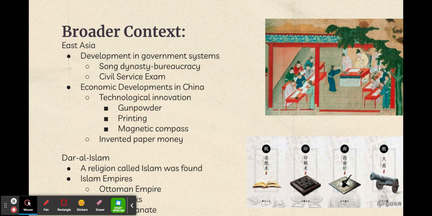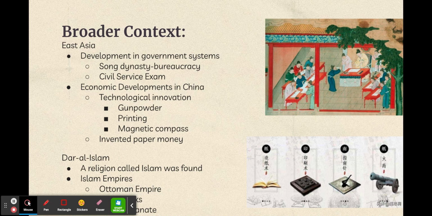Starting from East Asia in China, there was a new government system in Song China called the bureaucracy. Bureaucracy is a system for controlling an organization that is operated by officials who follow the rules. Along with the creation of bureaucracy, the civil service exam was created. The civil service exam was a system of testing designed to select the most learned candidates who would join the bureaucracy. This examination system allowed all people, even from the poorest family, to join the bureaucracy by successfully passing the examination.